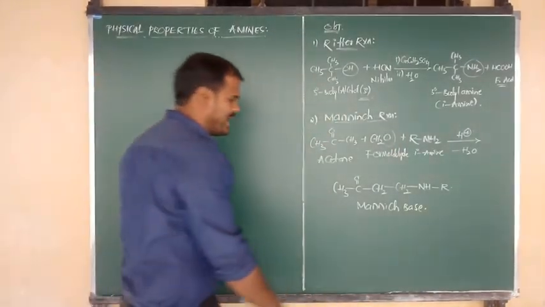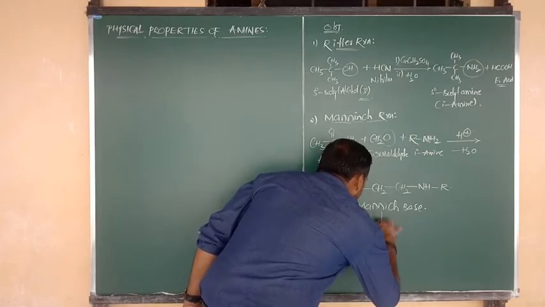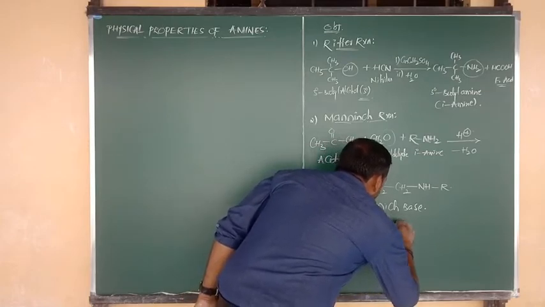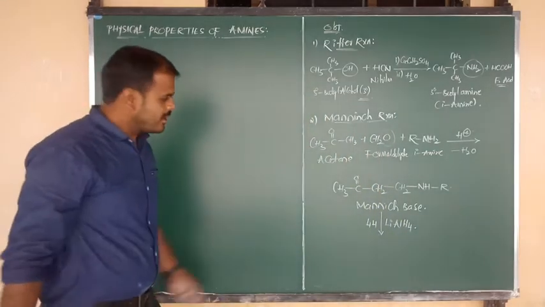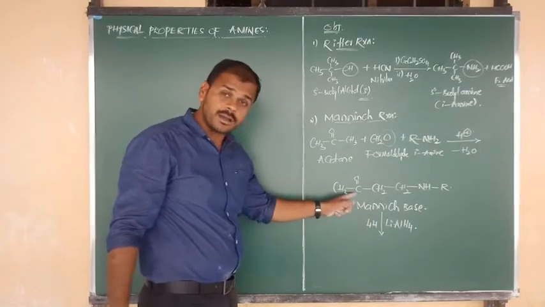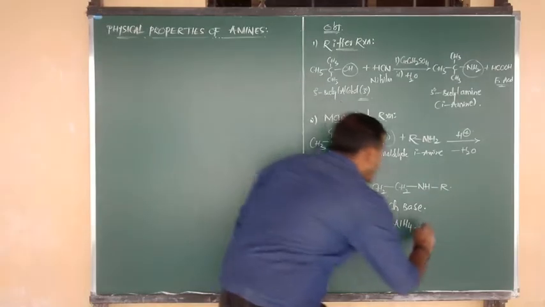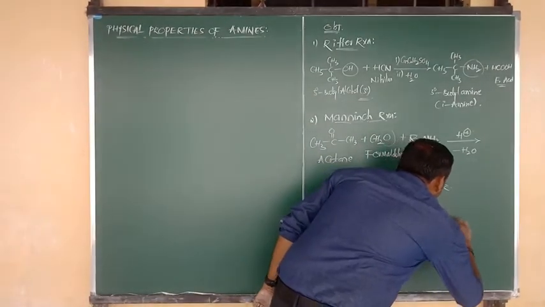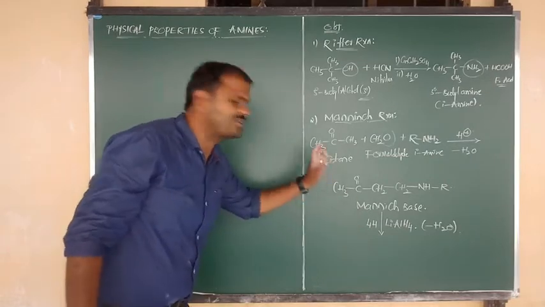Now such Mannich base undergoes the process of reduction by the addition of 4 H atoms in the presence of lithium aluminum hydride. So out of 4, 2 hydrogen atoms are given to the central carbon. The remaining 2 H atoms will take one O and be eliminated in the form of a water molecule. So the remaining 2 hydrogens are given to the central C.